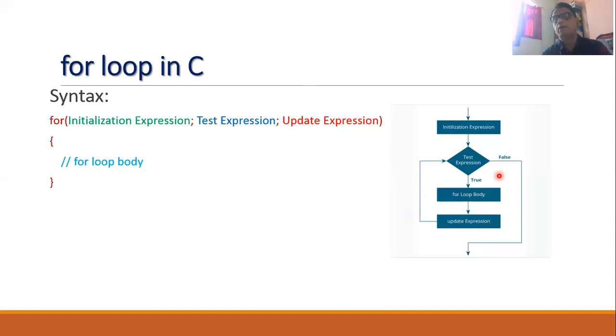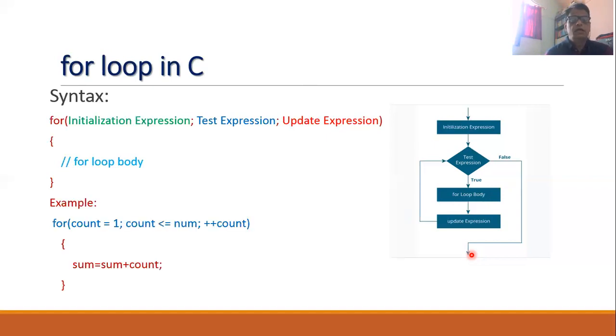So every programmer must take care that at a certain point, this test expression must return a false value. Now, whenever this test expression returns a false value, then the control of execution will be transferred to the next statement within the program.